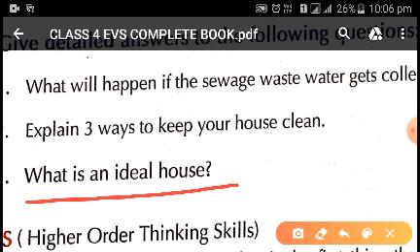Now, the third point is sanitation. An ideal house should have a proper drainage system to remove the dirty water to keep us healthy and our surroundings clean. Now, the fourth one is open space. It is very important to have open space around our house so that we can have free movement.